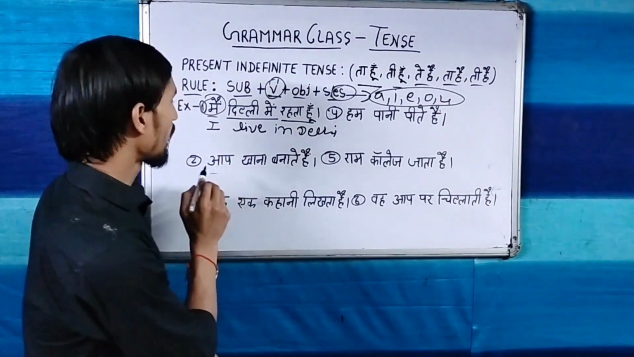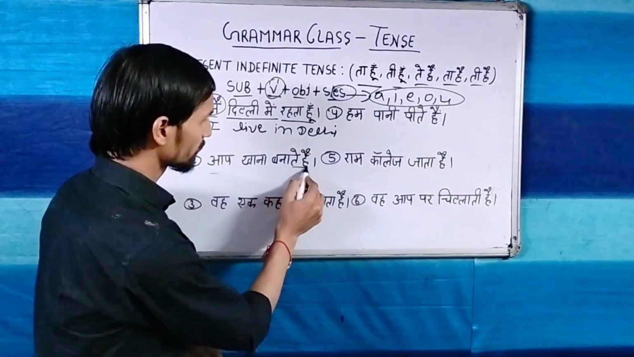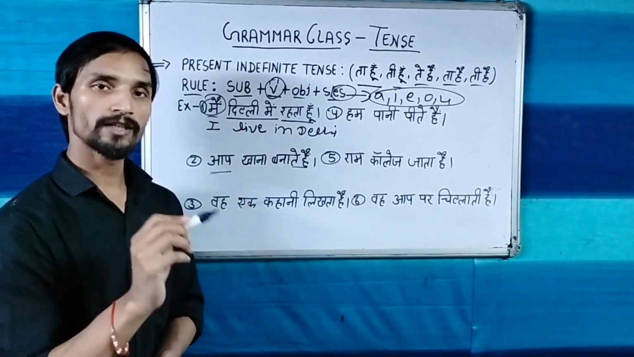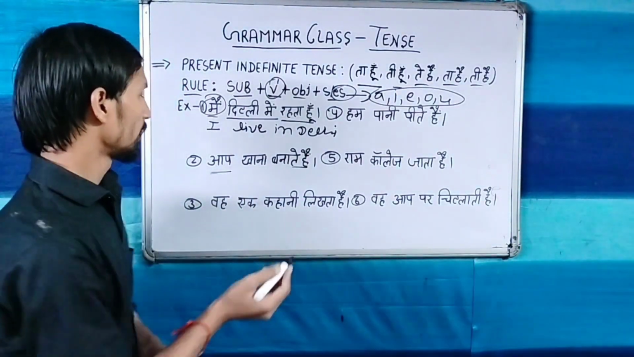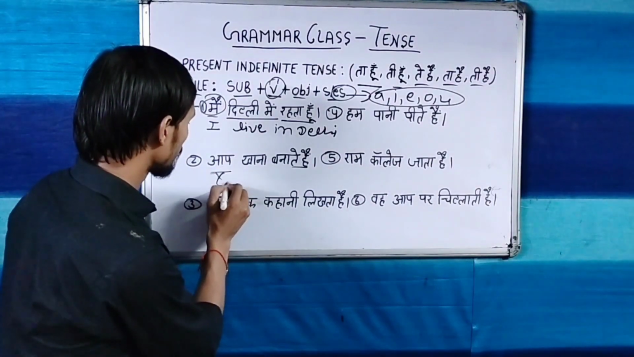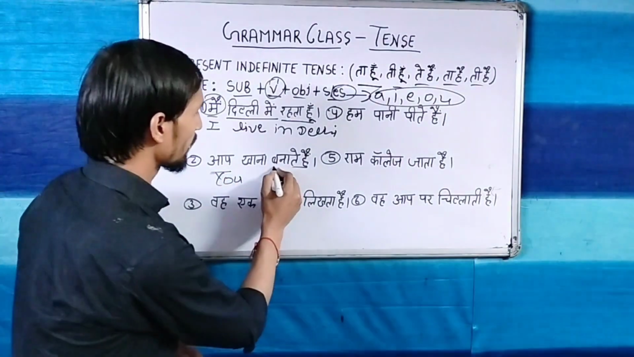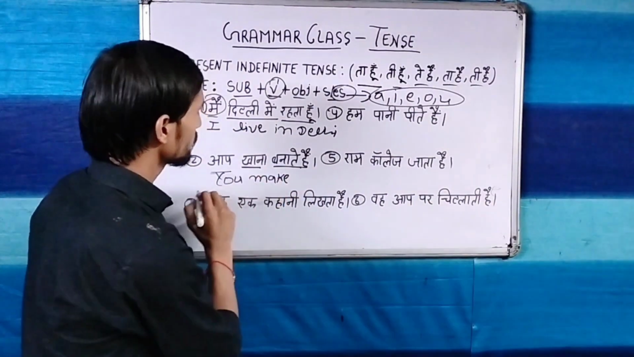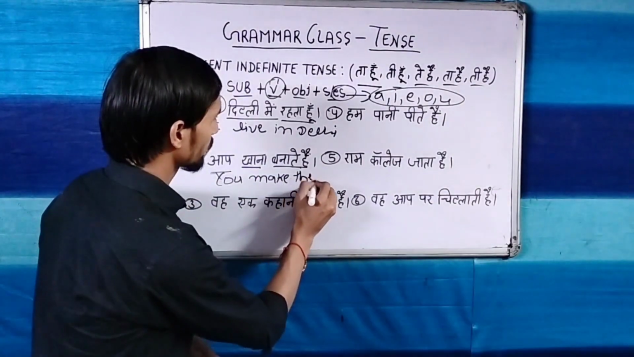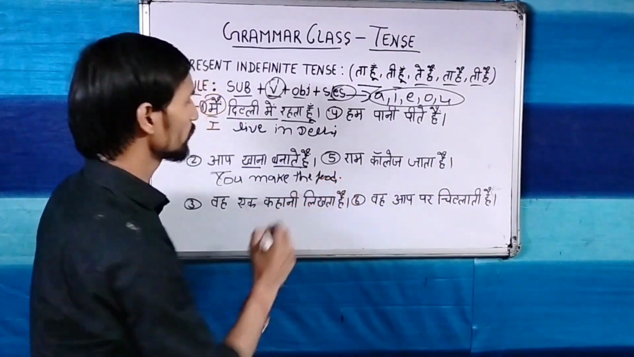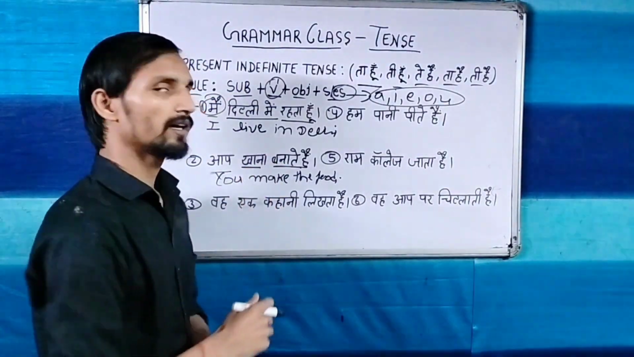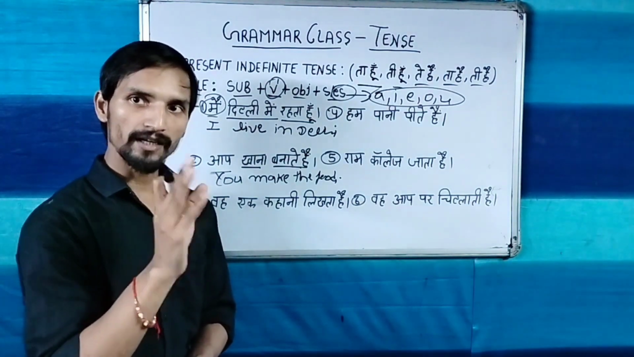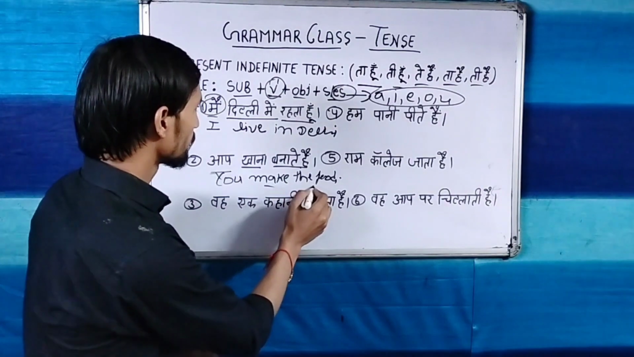Now let's see the second sentence. The second sentence is here: आप खाना बनाते हैं. So you know this is the identity, बनाते हैं. Here the subject is doing the work of cooking. First you have to take the subject. Subject is here: you. बनाना: make. Object is the food. You make the food. Also you can write cook in the sense of बनाना, because cook and make both are used for making. So you make the food.